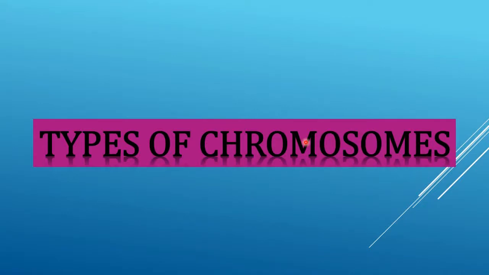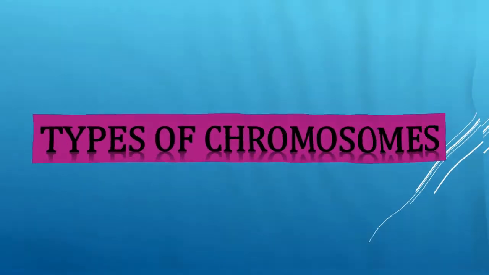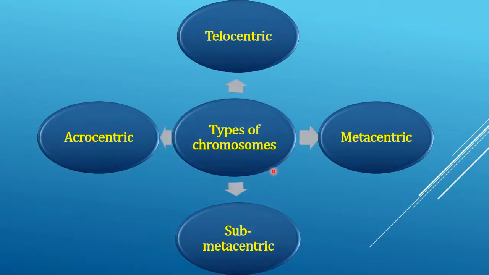Students, now let us see the types of chromosomes. There are four types of chromosomes. First is metacentric, next is submetacentric, third is acrocentric, and last is telocentric. Let us understand one by one.